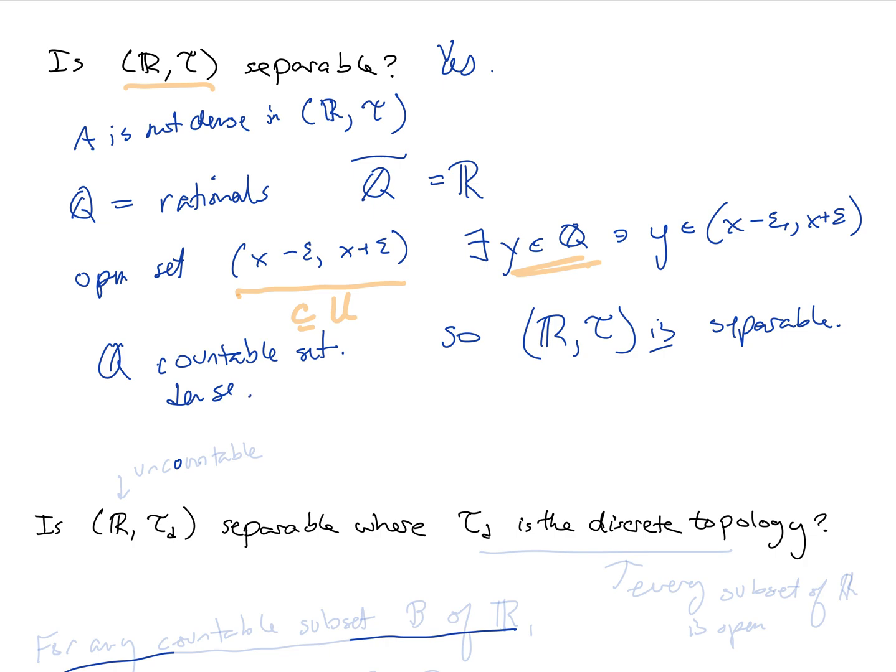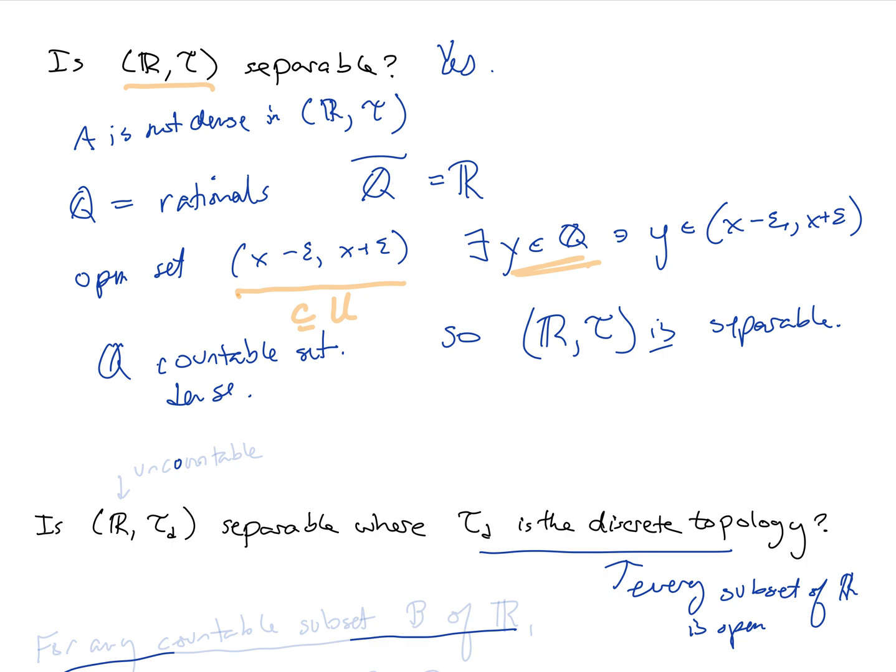Lastly, in this example, we're looking at R with the discrete topology. Recall that the discrete topology means every subset of R is open. The discrete topology is a topology on any non-empty set, and it's the topology in which every subset is an open set, or every subset is an element of tau sub d.